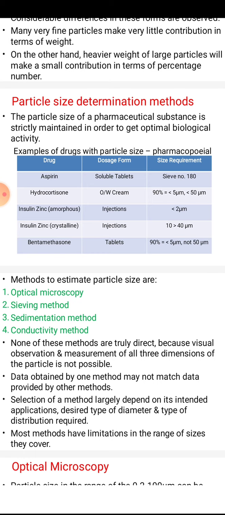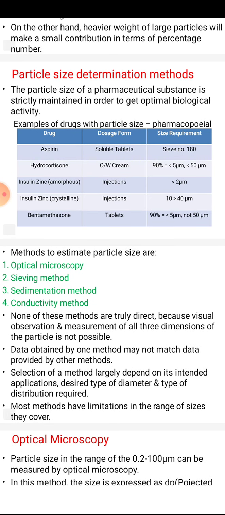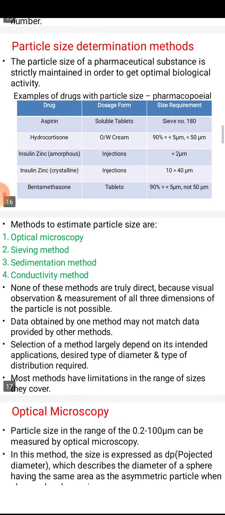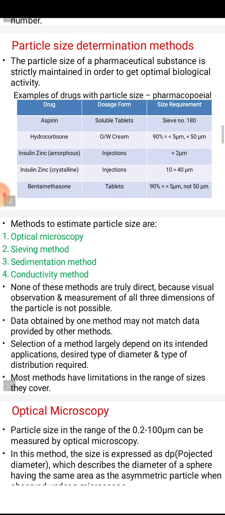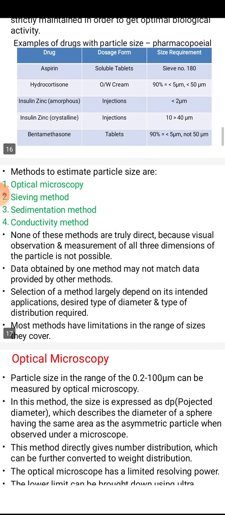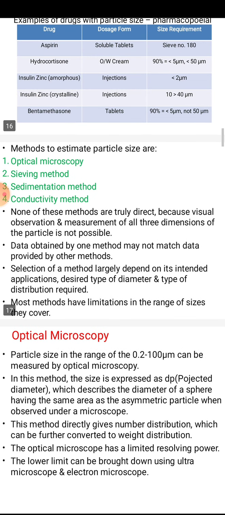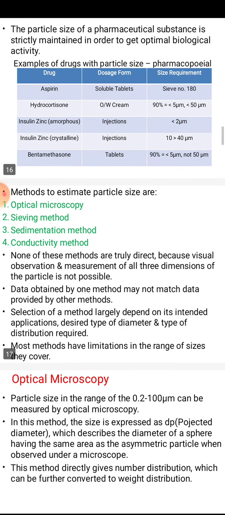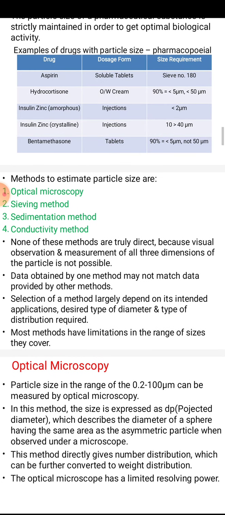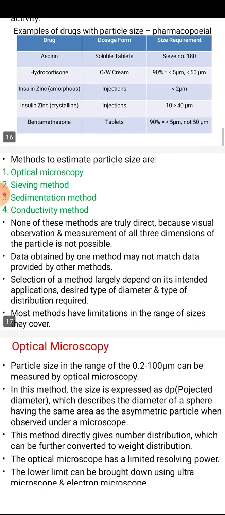For example, for the drug aspirin, the dosage form is soluble tablets, and it is passed through sieve number 180. Hydrocortisone, in an oil in water cream, is 90% of size less than 5 micrometers. Insulin amorphous, formed in injections, is less than 2 micrometers. Insulin zinc crystalline injection ranges from 10 to 40. Betamethasone, a steroid available in tablets, is less than 5 micrometers, not 50 micrometers.